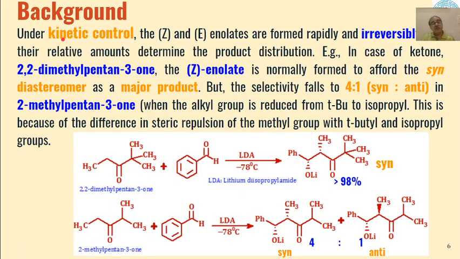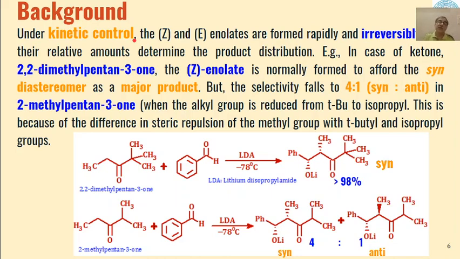Now, the last slide was when the reaction was under thermodynamic control. Now, if the reaction is under kinetic control, then Z and E enolates are formed rapidly, but they are not in equilibrium. They are formed irreversibly, and their relative amount determines the product distribution. So this is the difference between the enolates formed under kinetic control or thermodynamic control.